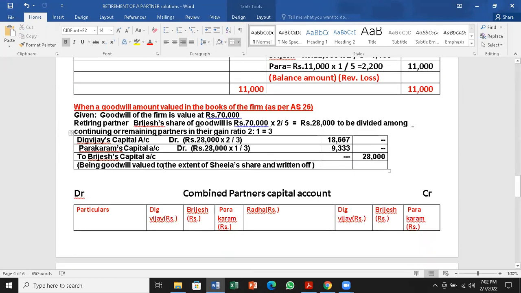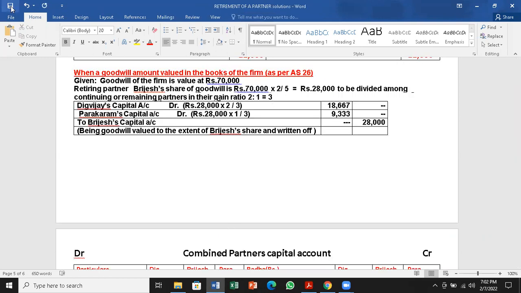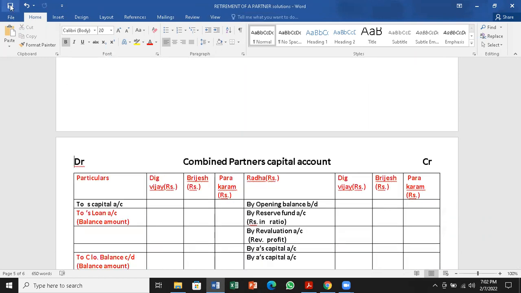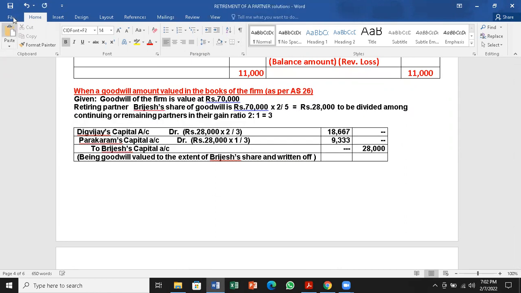Remember, being goodwill value to the extent of Brijesh share and written off therein. This is the one to be remembered always. That is continuing partners, capital accounts, debtor to retiring partners, capital account. That is going to be the entry here for goodwill purpose.